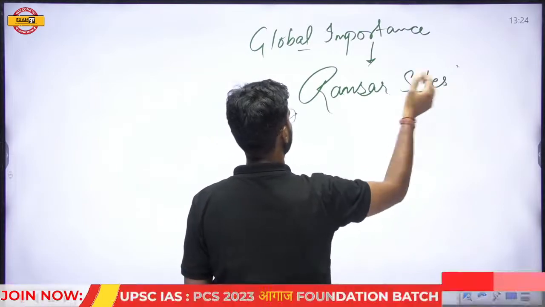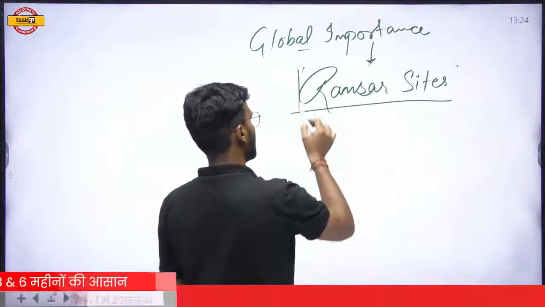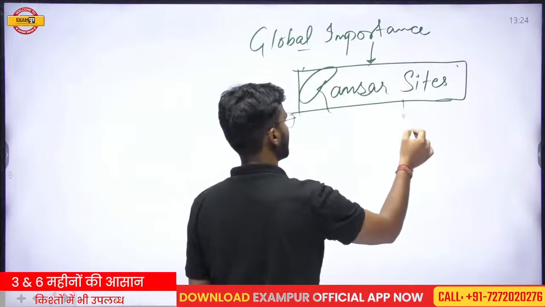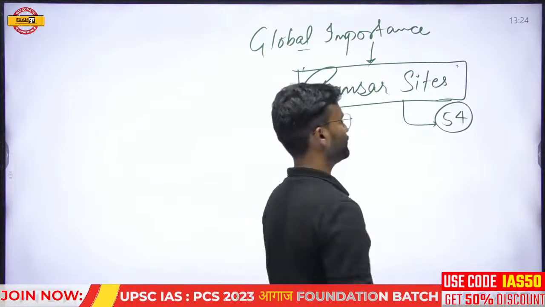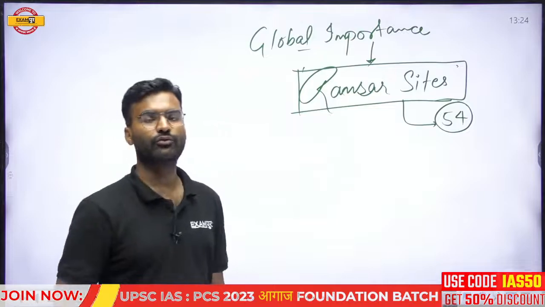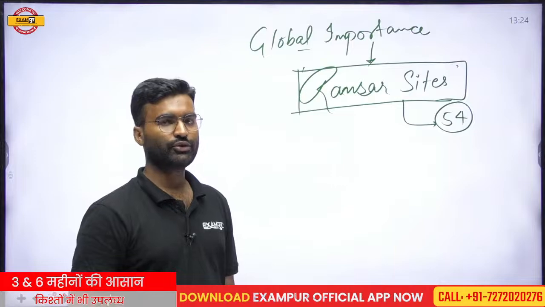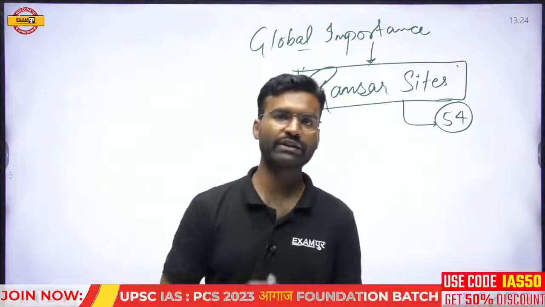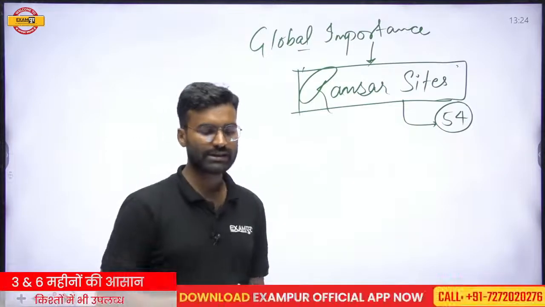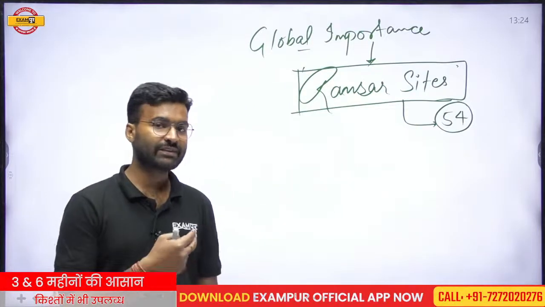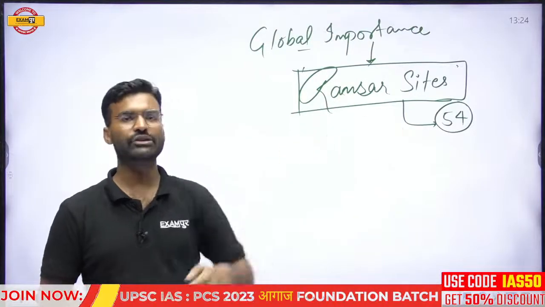Ramsar sites. Okay, so Ramsar sites have global importance. At the present time, India has 54 Ramsar sites. Which 4 Ramsar sites have been included in this list recently? You should comment the names of these 4 Ramsar sites, which have been recently included in the list, in the comment box of this session.